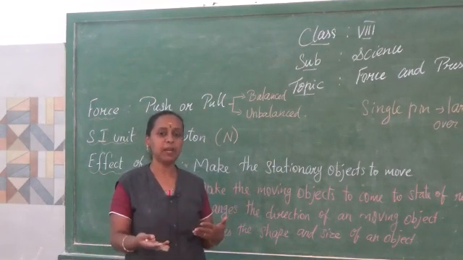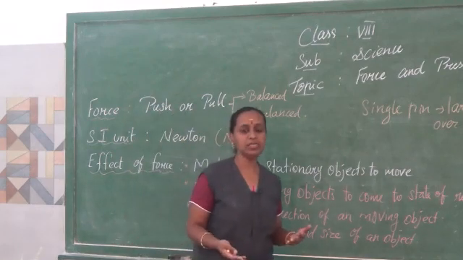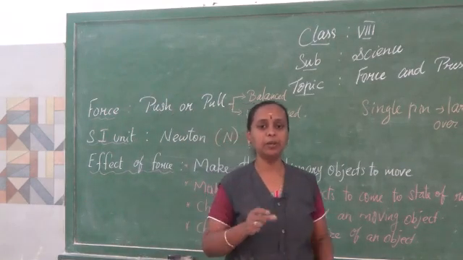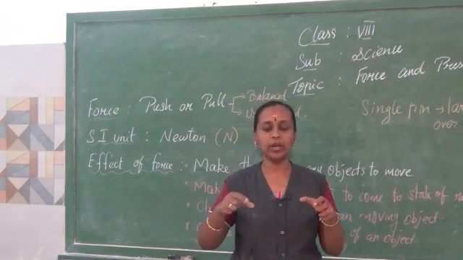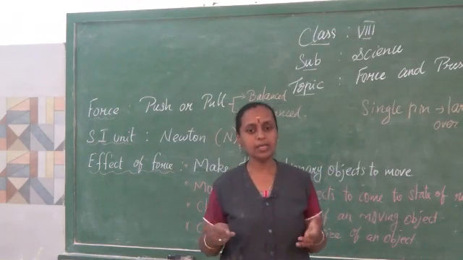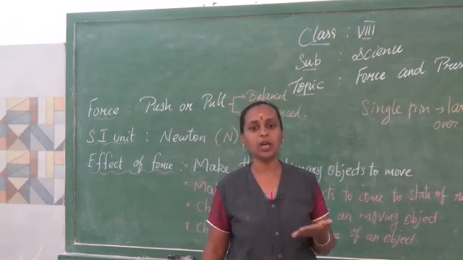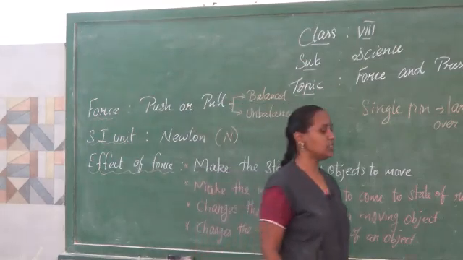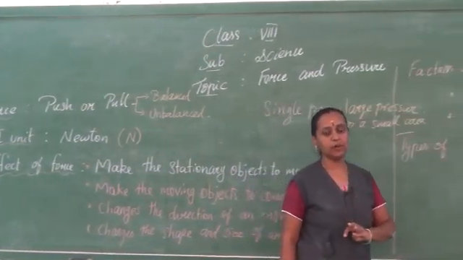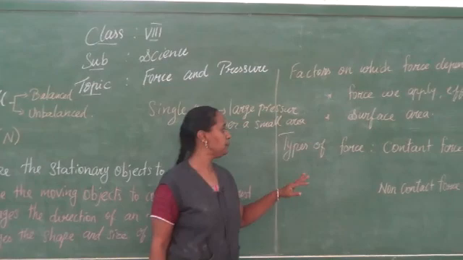Here, as I explained with an experiment using balloons, a single pin pricking a balloon will make it burst, but with so many pins and just a small press over it, it won't burst, because the force is equally distributed over the surface area, so the balloon will not burst. So the effect of force depends on the magnitude of the force and the surface area.